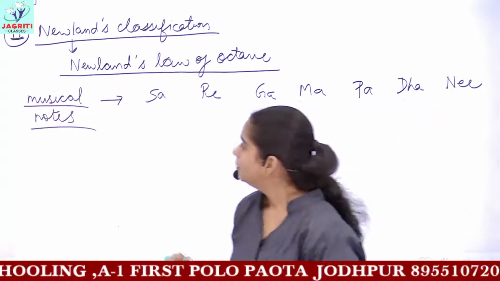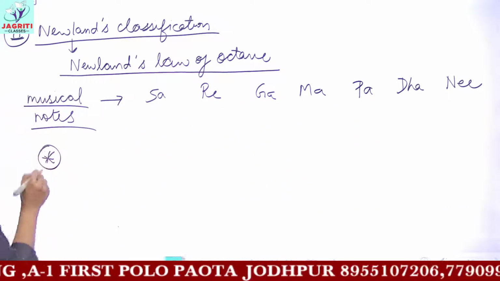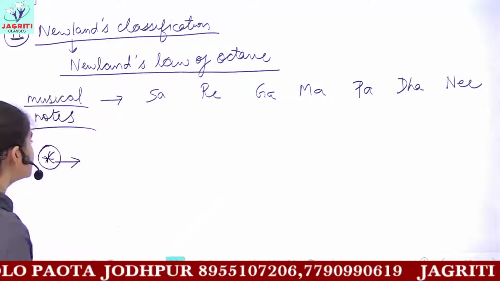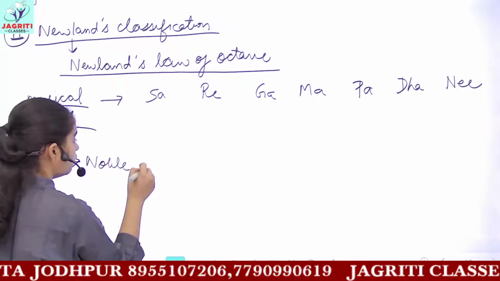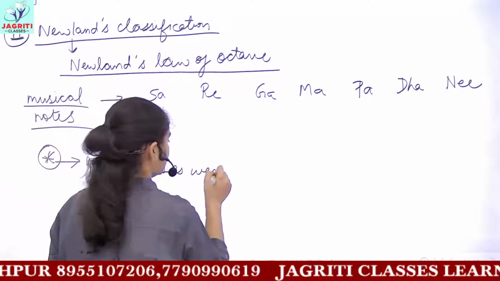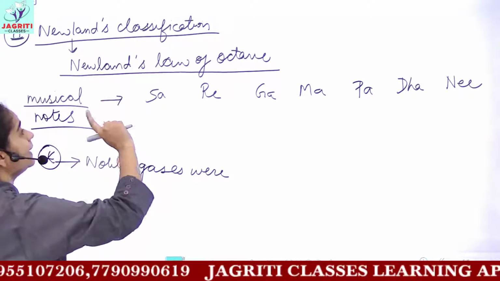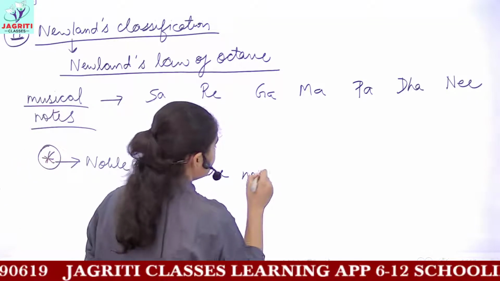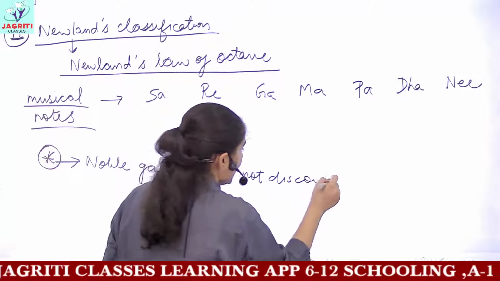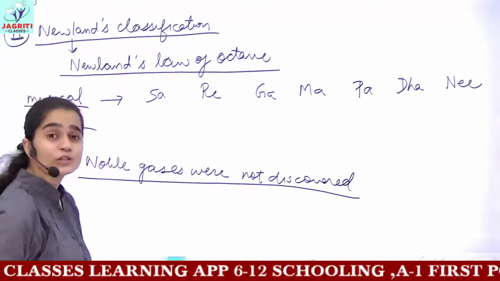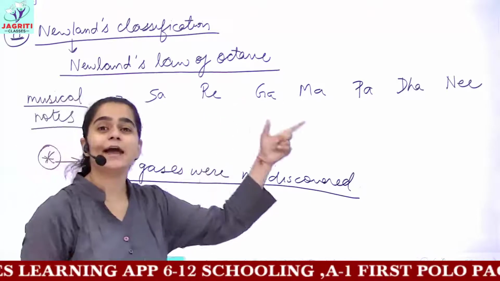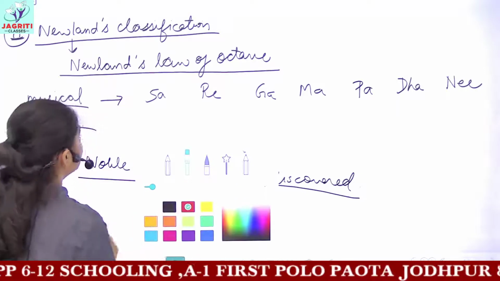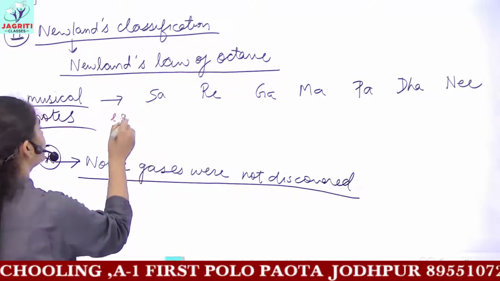But one most important point to remember here is that whenever Newland classified the available elements, noble gases were not discovered. And when the noble gases got discovered, this proved a high setback or a demerit of this classification. So when noble gases were not discovered, I'm giving one more example of how he classified, okay?